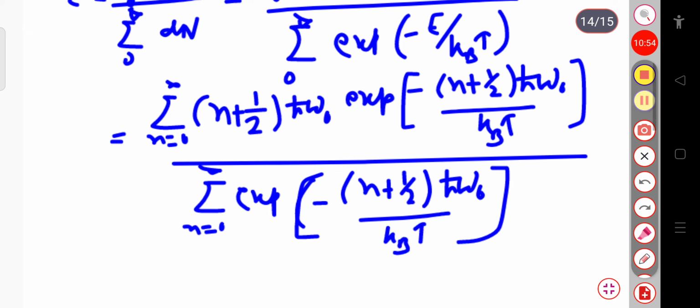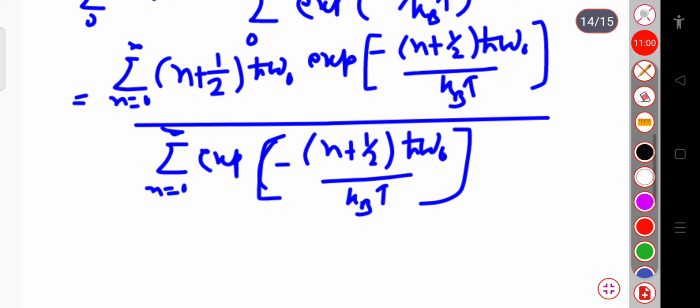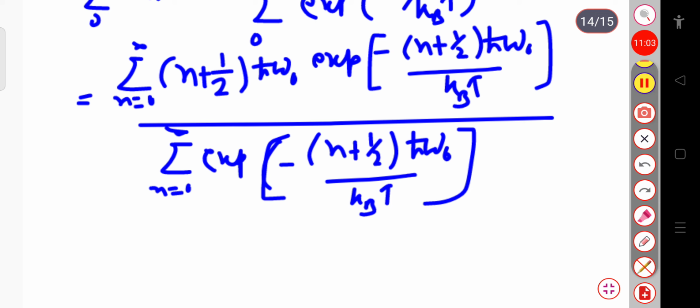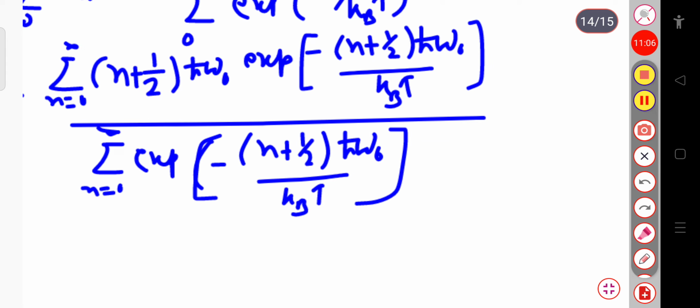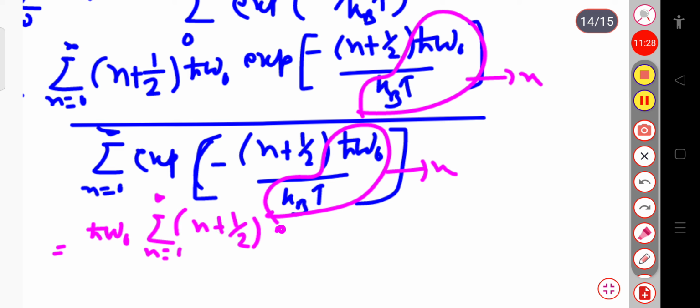Okay, so let us put h cut omega naught divided by kT, this term, to be x.